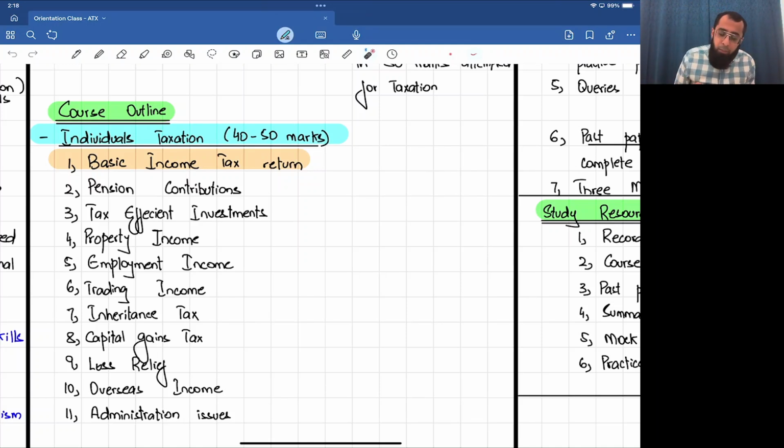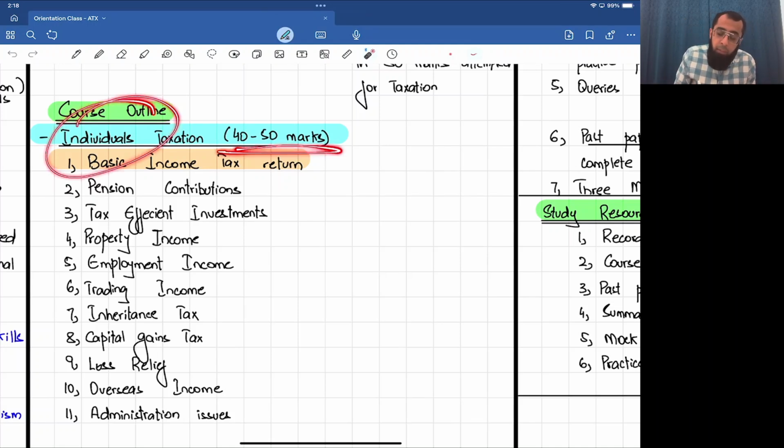So basic income tax return, pension reliefs, tax efficient investments, those investments on which tax reliefs are given, rental income, employment income, trading income, taxation on gifts, taxation on disposals, capital gains, if you suffer a loss, foreign incomes, administration matters.